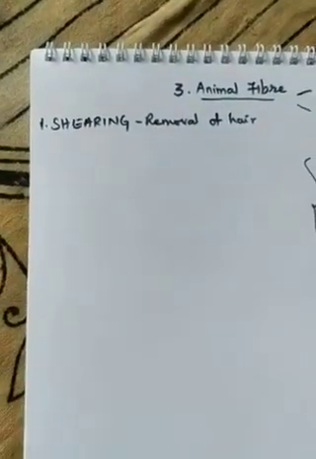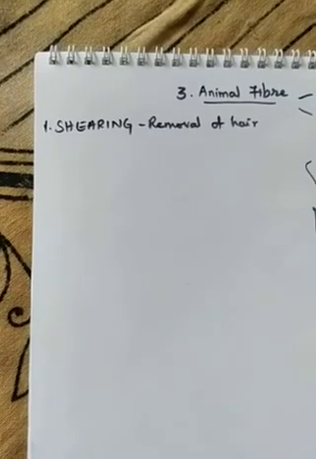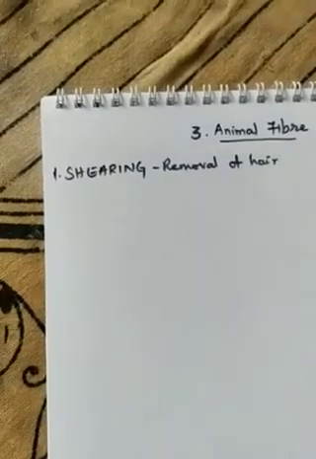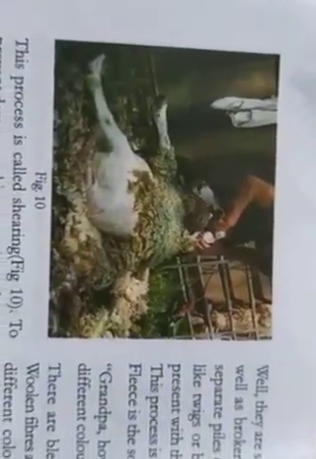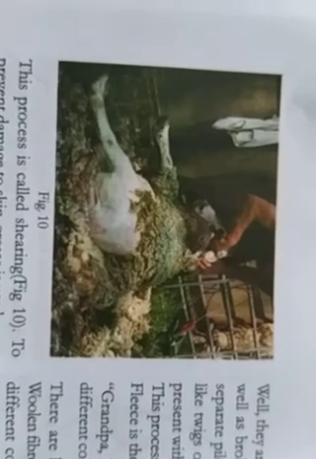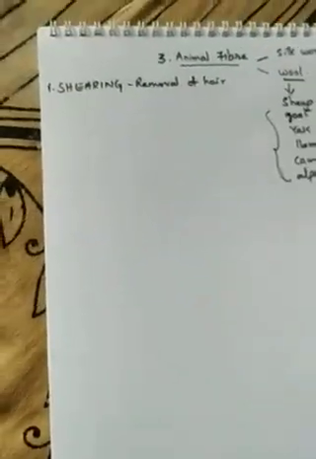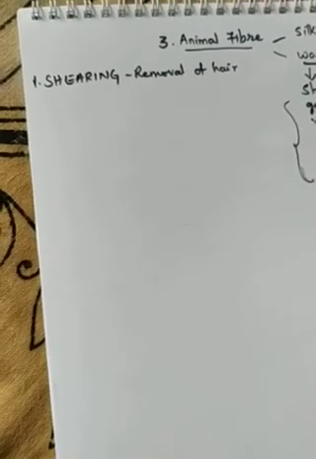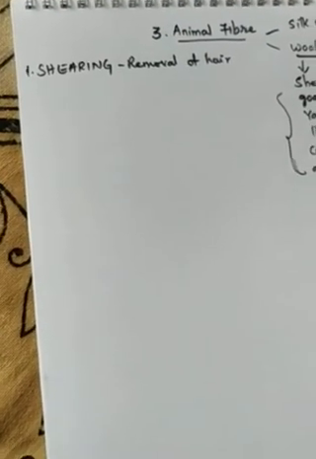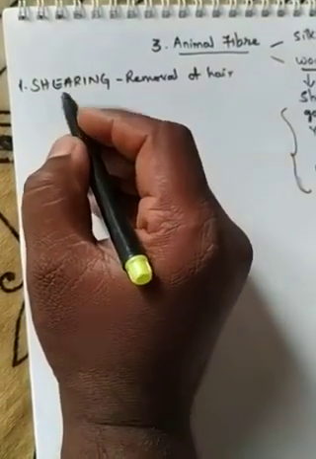Removing the hairs from the animal body is called shearing, and I will show you one picture. You can see here. Can you see this? The man is removing the hairs of the sheep with some machine-like structure. They call it a shear. With that machine they remove all the hairs of that animal. This process is called shearing, right?